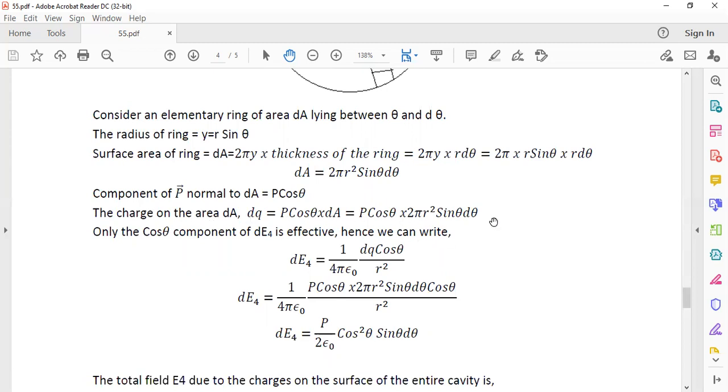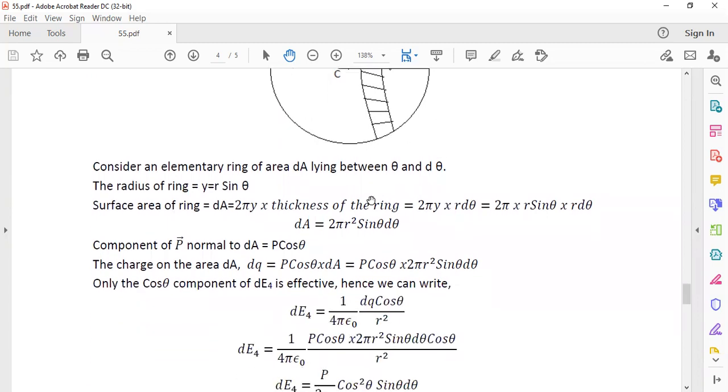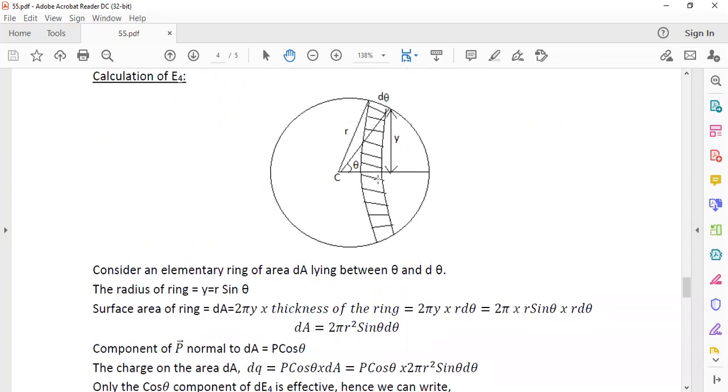These charges accumulated on the whole strip surface are creating an electric field.